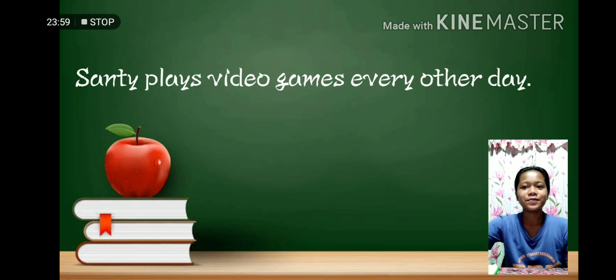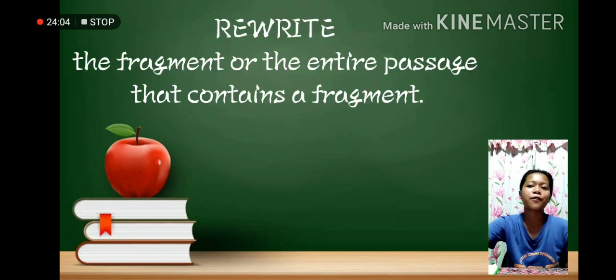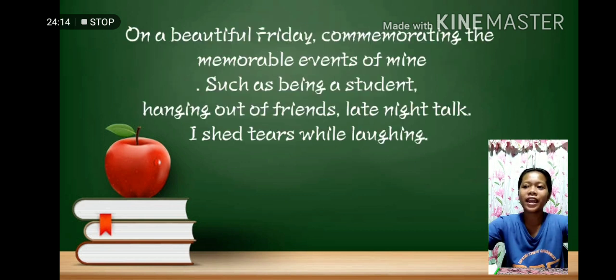Alright, the last tip is to rewrite the fragment or the entire passage that contains a fragment. For example, on a beautiful Friday, commemorating the memorable events of mine, such as being a student, hanging out with friends, late night talk, I shed tears while laughing.